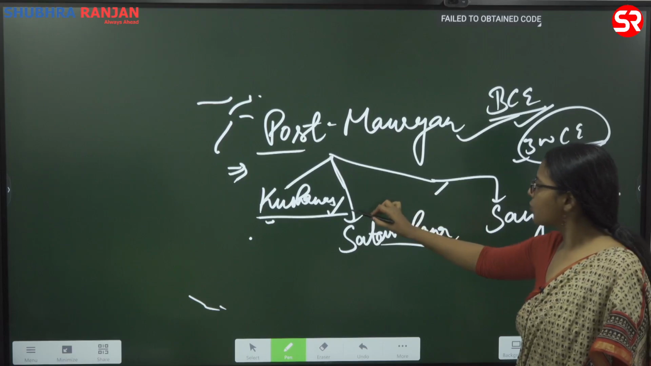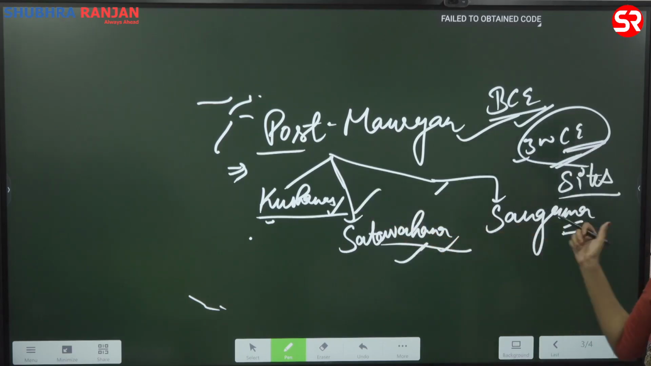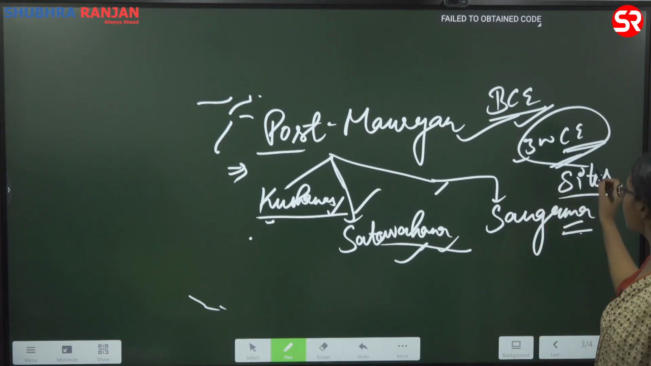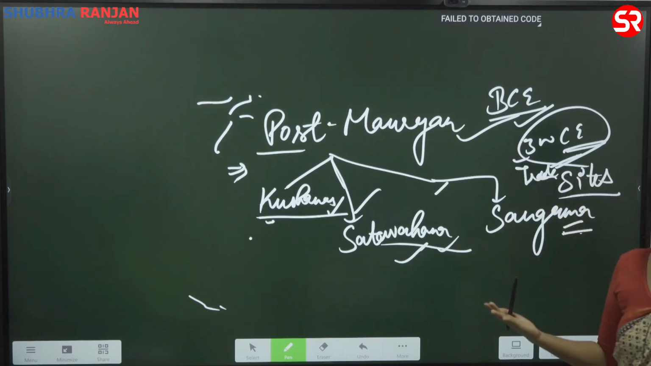When we study Kushan and Satavahan, their cultural history is very much related to the history of Buddhism only. So most of the things are going to be covered when we will study Buddhism, cultural impact of Buddhism. Okay, here there are certain sites which are important. Again, those sites are mostly Buddhist sites. Okay, there are certain sites which are important from the perspective of trade. We'll go through those and we'll try to